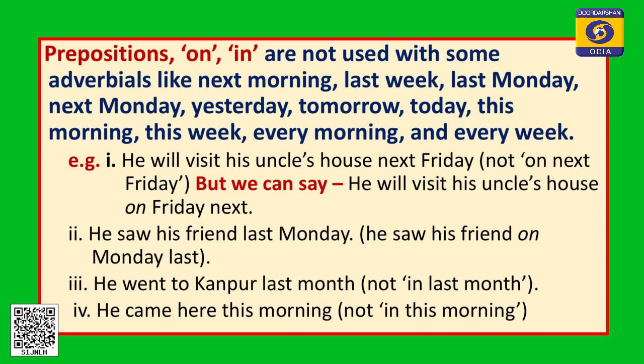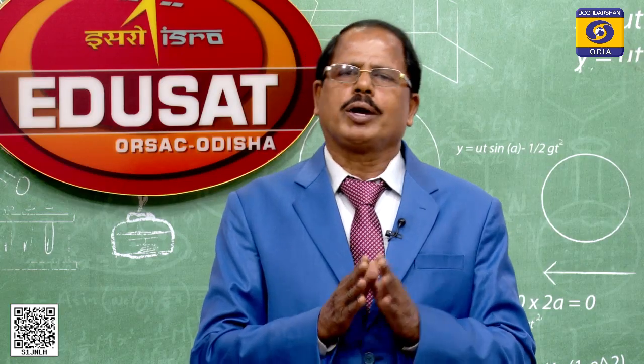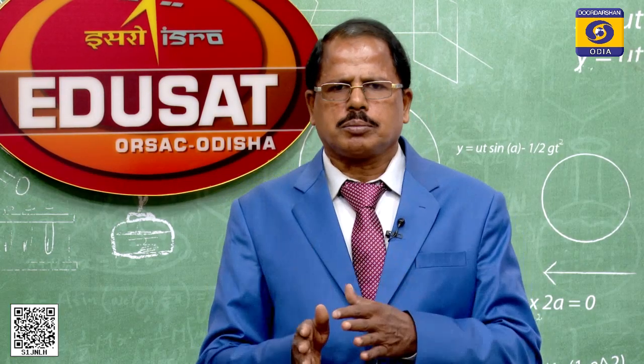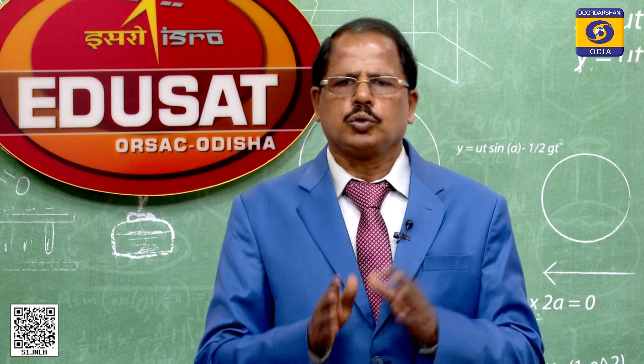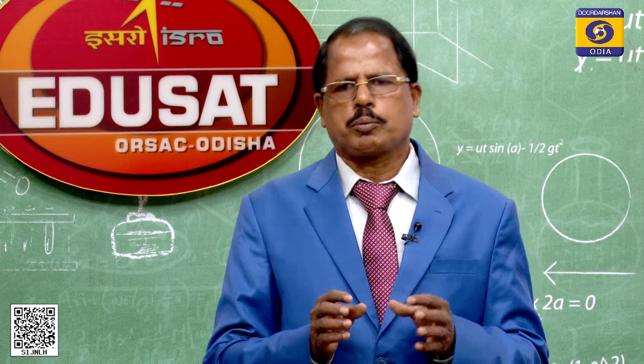He will visit his uncle's house next Friday, not on next Friday, not in next Friday. He saw his friend last Monday. So next, last, not in or on Monday, not on last Monday. We can say on Monday last, mind it, not in last Monday, but we can say on Friday next, on Monday next, on Sunday next, or on Sunday last. He went to Kanpur last month, not in last month. So, when there is last week, last month, next week, tomorrow, we should not use in or on prepositions before this.